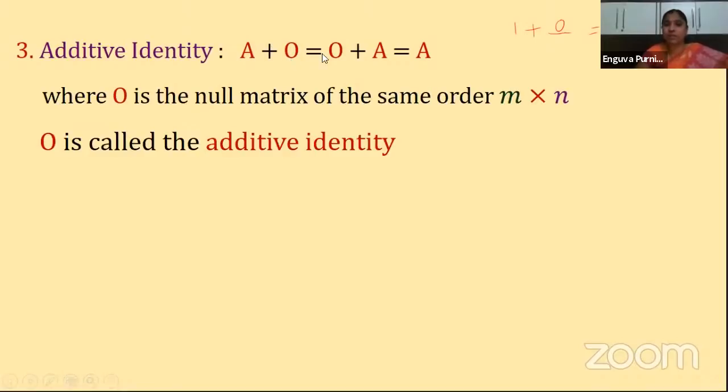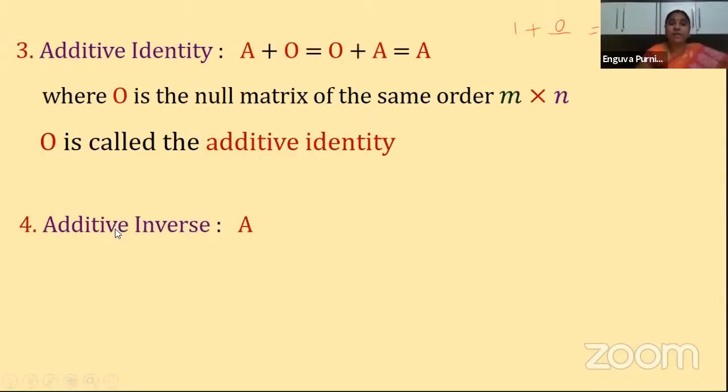A plus 0 is equal to 0 plus A. That means if you interchange the matrices, with the 0 matrix in the first position and A in the second position, we still get the same matrix A. Clear? So this 0, the null matrix of the same order m by n, is called the additive identity. In our number system, 0 is called the additive identity. Similarly, here the 0 matrix is called the additive identity. Is it clear, children?